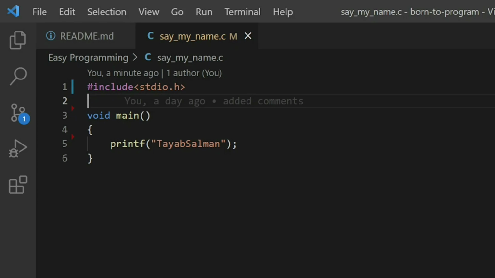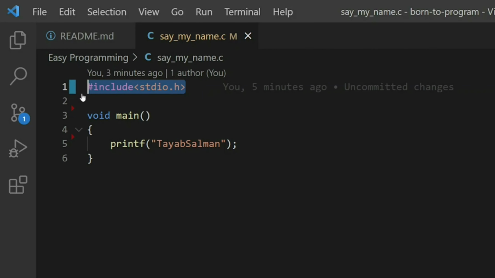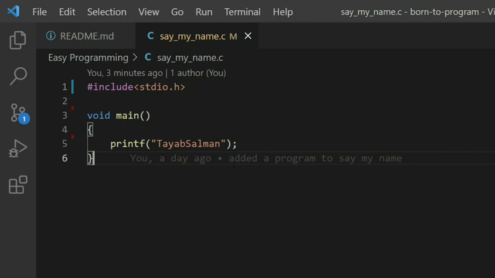So C programming language is considered to be the mother of all programming languages. Why? Because many of the programming languages are derived from this one. Whatever is there which says hash include, it actually gives the program the brain thinking functionalities. Like it will be able to interact with the other standard input output devices like monitor, keyboard and mouse. So this stdio stands for standard input output, and .h says